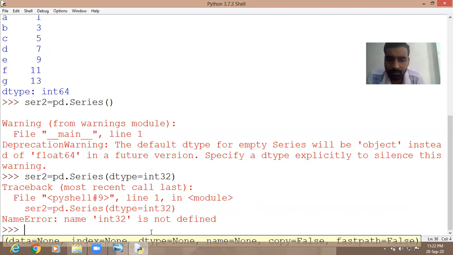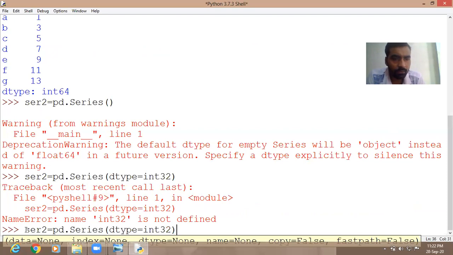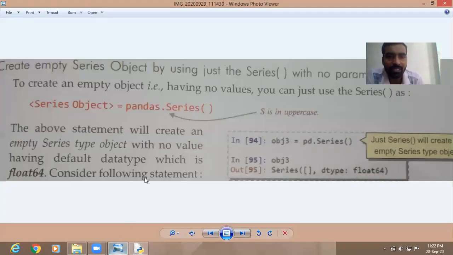Sir, in the book it is given that an empty series will have no values, with default data type float 64. Then it should take that for everyone, no? Yeah, but the error is given. No? You can see here, having no values just, but here the error is not produced. Here it is created.